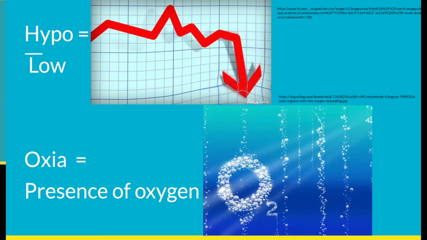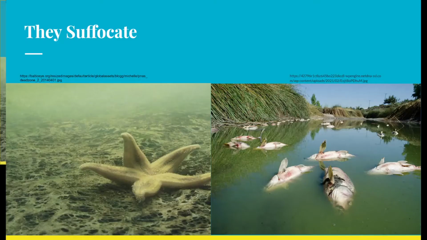Most marine organisms require certain levels of dissolved oxygen in the water in order to survive. When oxygen levels reach a point of anoxia, little to no oxygen, they start to suffocate.